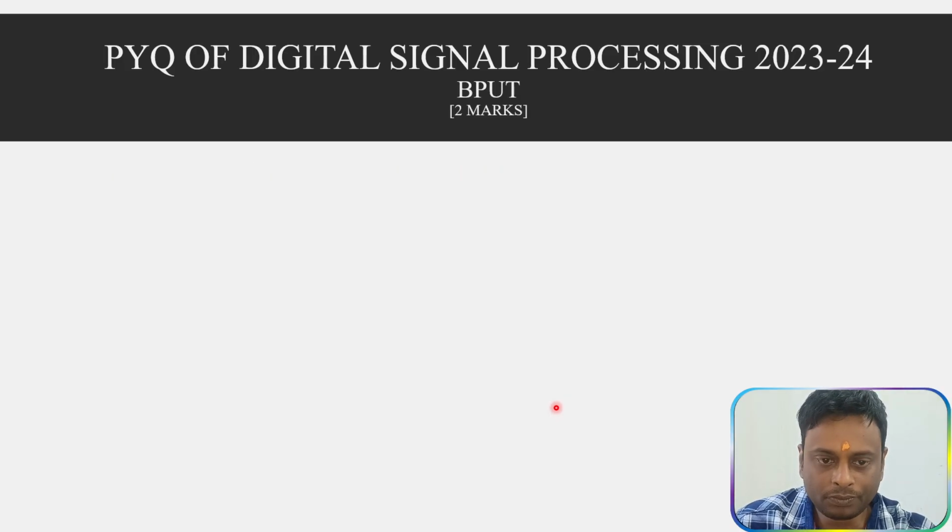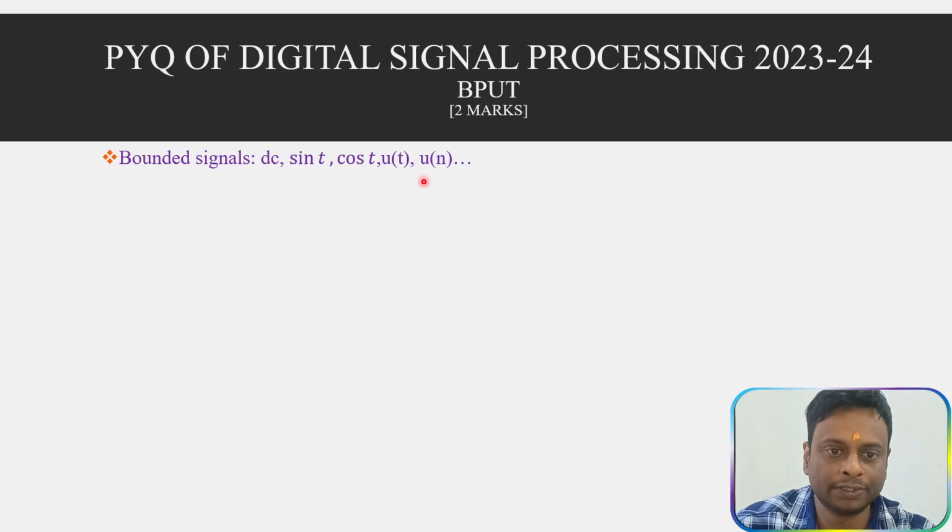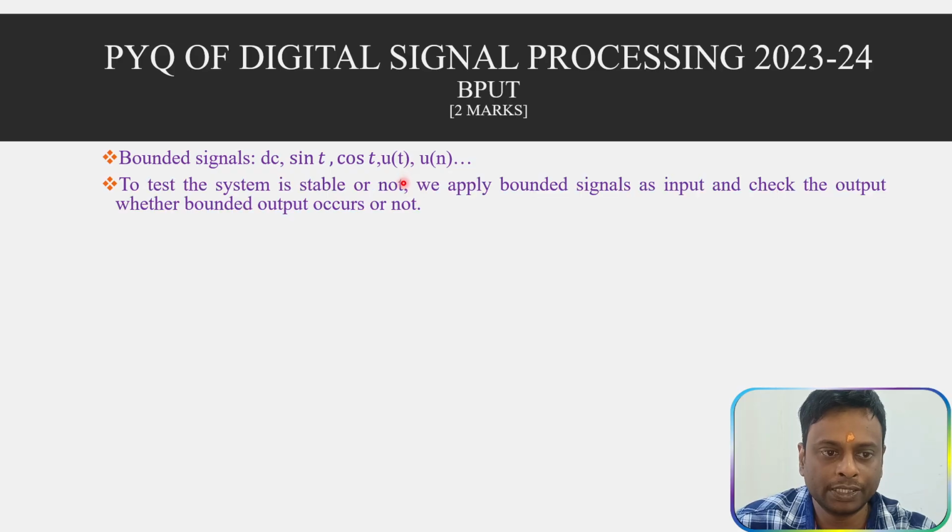Let us take some examples. To test whether any system is stable or not, first we apply a bounded signal as the input, then see whether the output is bounded or not. If the output is bounded, it is a stable system. If the output is unbounded, then the system is called unstable.